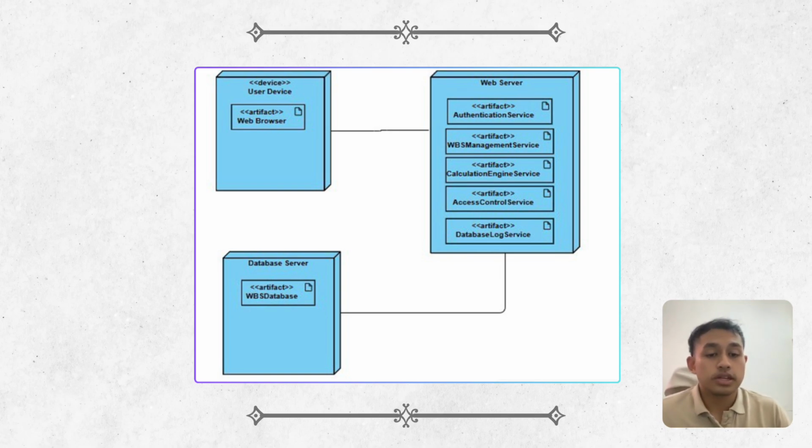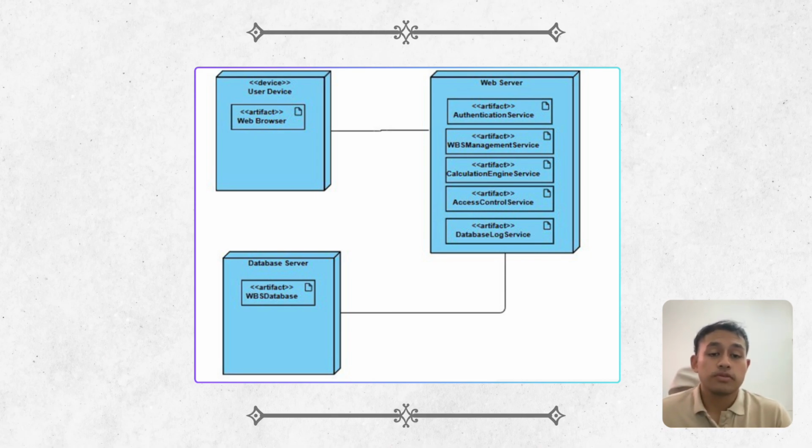Hello everyone, in this section of the presentation, I will be presenting the deployment diagram of our work breakdown structure web-based system. This diagram helps us understand the physical architecture of our system, how the software components are distributed across the hardware environment. Let's start with the client side. Here we have the user device represented as the device node. It hosts a web browser which acts as the main interface for users to interact with the system. Through this web-based interface, users can access features such as viewing their projects, managing tasks, and updating their progress.